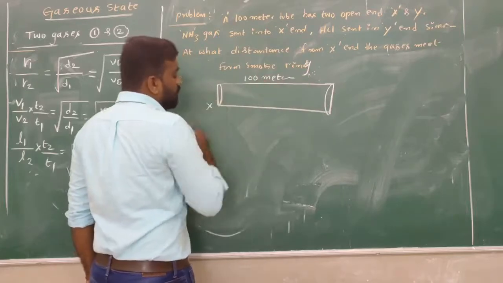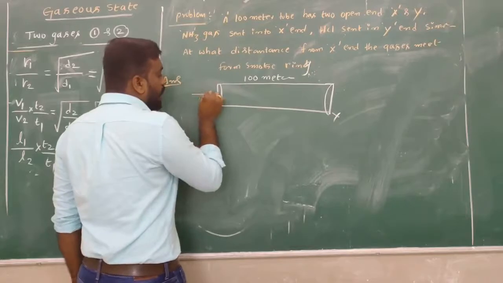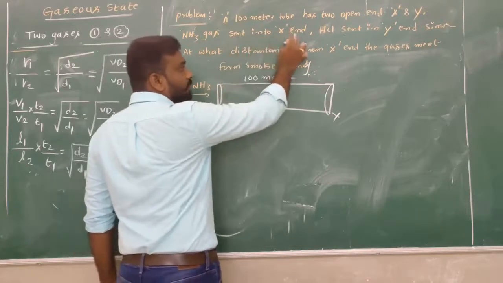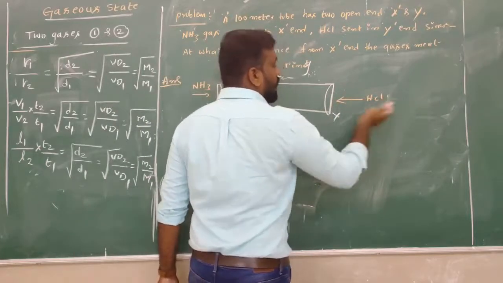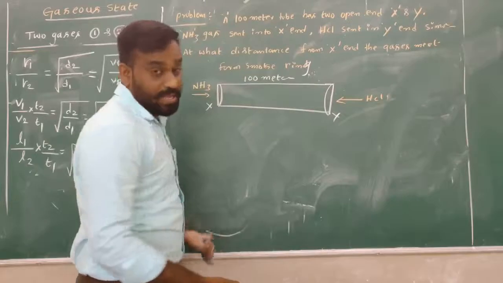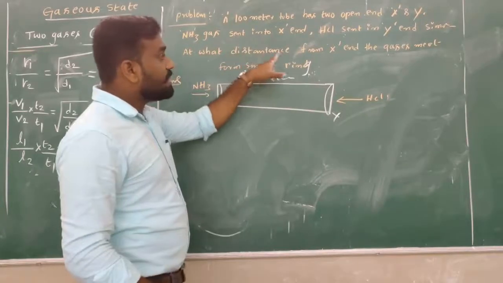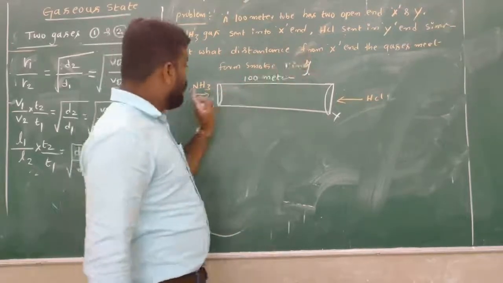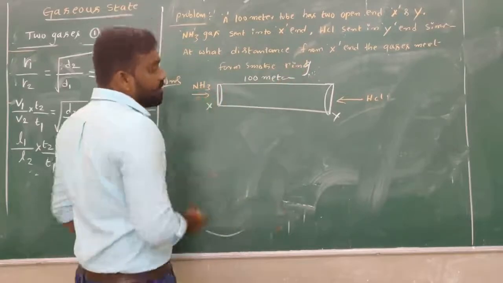And there are two ends. One is the X end and the other is the Y end. Through the X end, we are sending ammonia gas, and hydrochloric acid is sent into the Y end, simultaneously, at the same time. At what distance from the X end are the gases met?